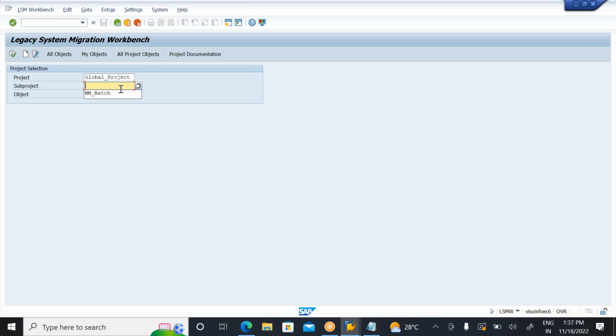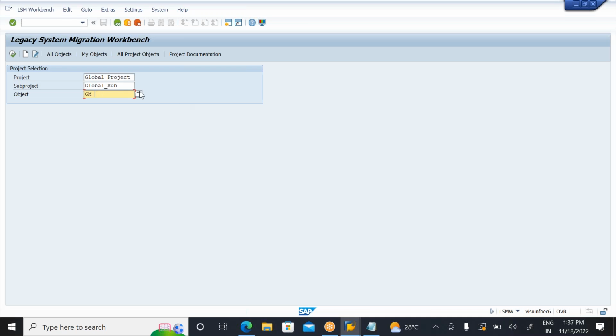Then global underscore subproject, and this is for some global materials.